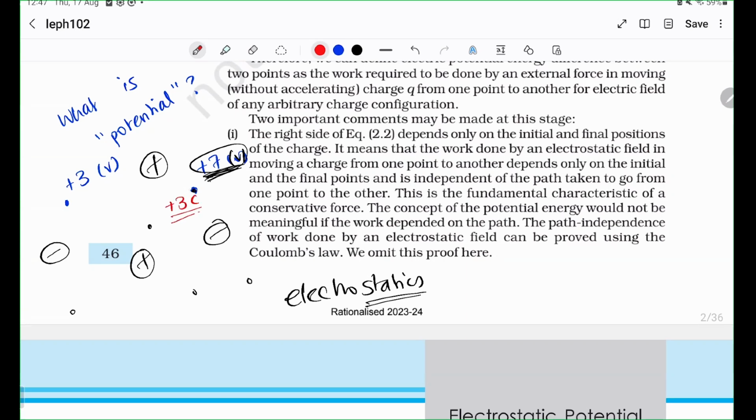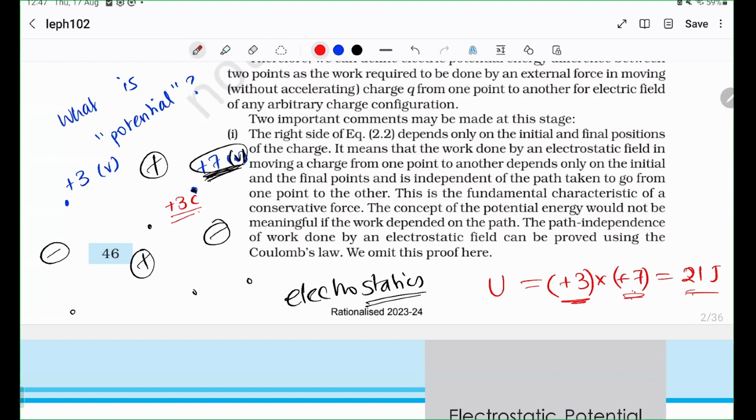The potential energy of the charge is therefore +3 into +7, which is 21 joules. That is it. So the potential at a point determines how much energy it has by multiplying it with the magnitude of the charge. If the charge is more, obviously it would have more potential energy.